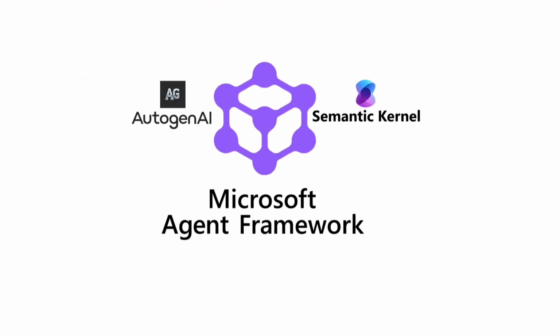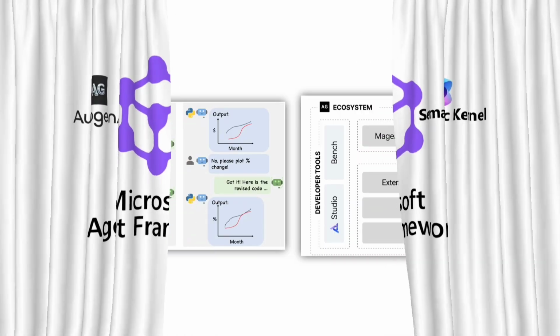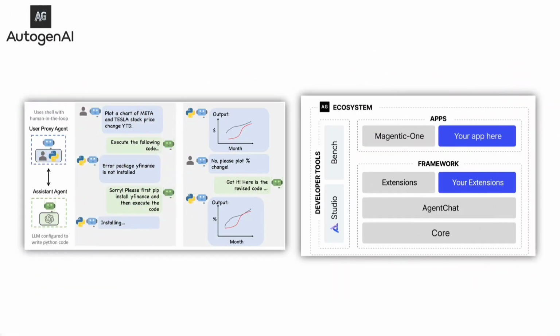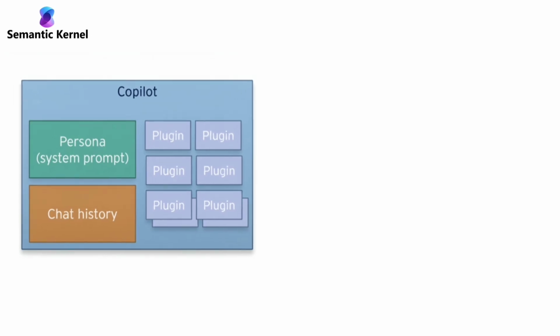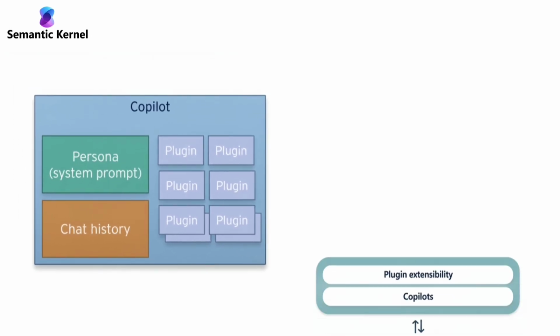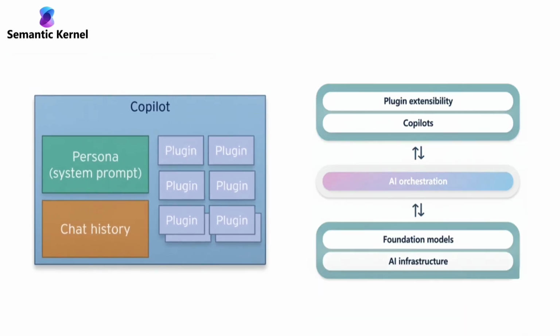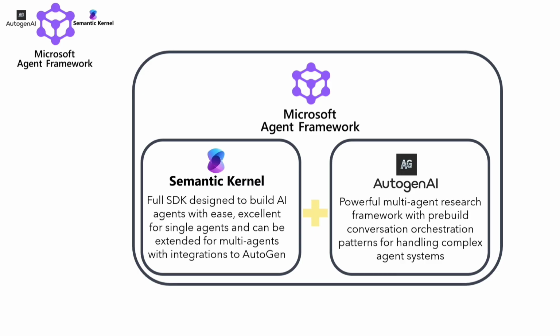Microsoft Agent Framework. AutoGen, a powerful open-source framework from Microsoft, was designed to simplify the development of AI systems based on multiple collaborating agents. However, its broader adoption in production environments faced hurdles due to a lack of standardized APIs and enterprise-ready capabilities. Semantic Kernel is a lightweight open-source SDK designed as the fundamental core for enterprise-grade AI applications. Its architecture is organized around the kernel, which coordinates plugins, planners, and memory, supporting RAG. Recognizing the need for a unified tool, Microsoft created the Microsoft Agent Framework, MAF.